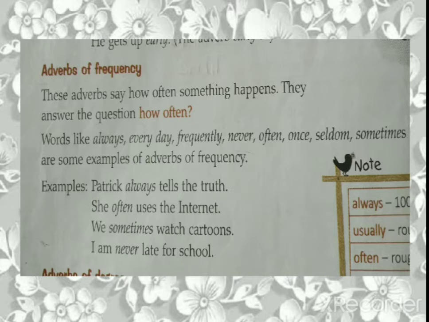Here perfect numbers won't be given. 2 times, 3 times, 4 times, that is not adverb of frequency. Again, the words that tell you about the frequency, about the number. Like over here, always means hamesha. This also tells you how often, always, hamesha hota hai, right? Every day, also. So the words that tell you how often that action happens, kitni baar wo action hota hai, that is adverb of frequency.